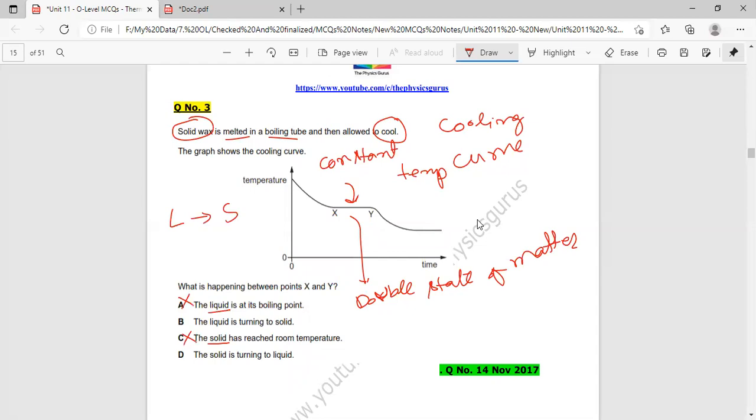Now we will look at option D. The solid is turning into liquid. When solid turns into liquid, the shape of the graph will be like this. So temperature increase will be there, and here temperature decrease is there. So only option B is being left, that is the liquid is turning into solid. So double state is there, then temperature decreases, and the line is a straight line parallel to the x-axis. So option B is the correct answer.